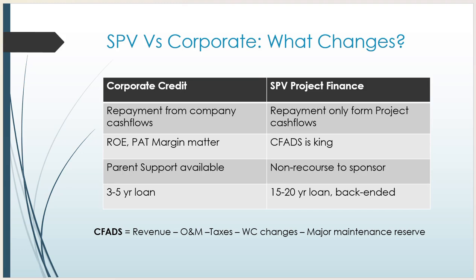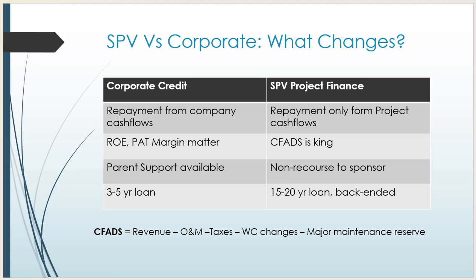But in the special purpose vehicle, cash flow available for debt service is the king. The larger the cash flow available for debt service, the better the project.